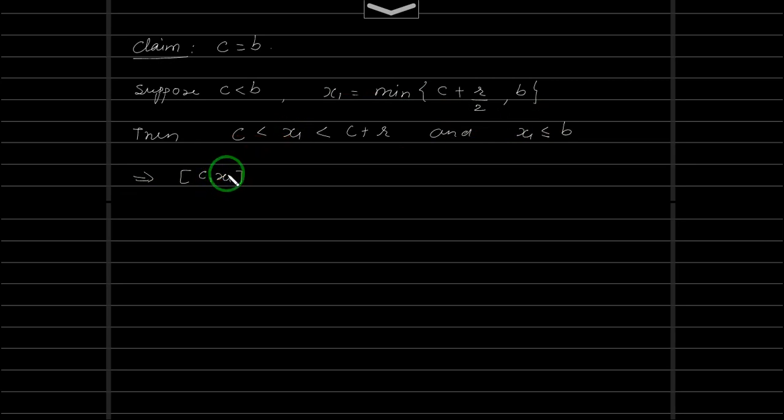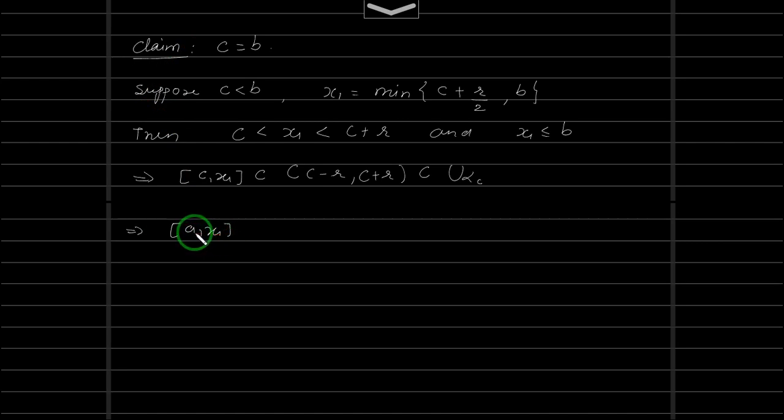So this implies that if you take this interval c to x1, because c is less than x1, this will be contained inside c minus r to c plus r, because c minus r is less than c, and this is contained inside u alpha c. What does that mean? This implies a to x1.